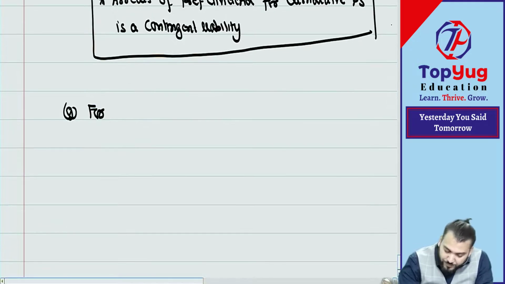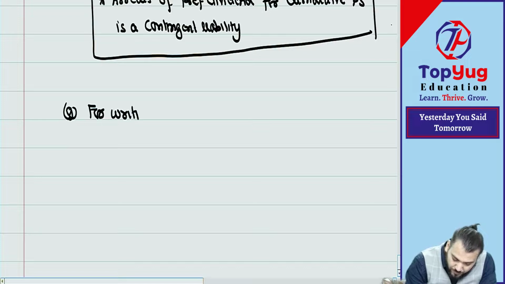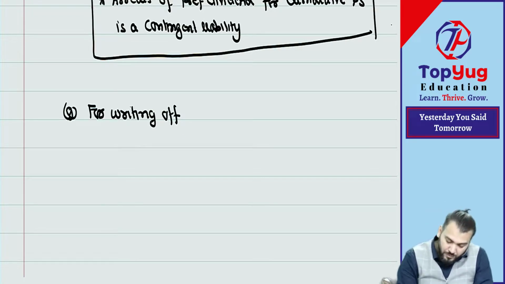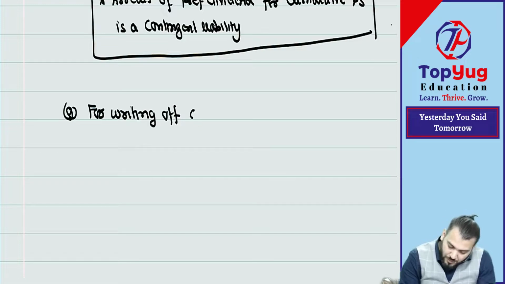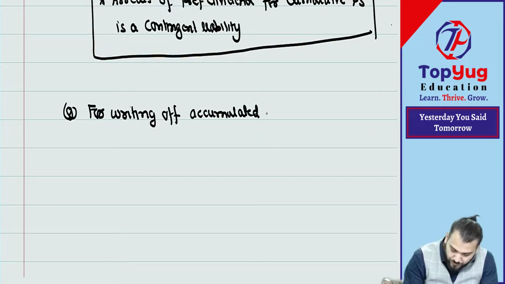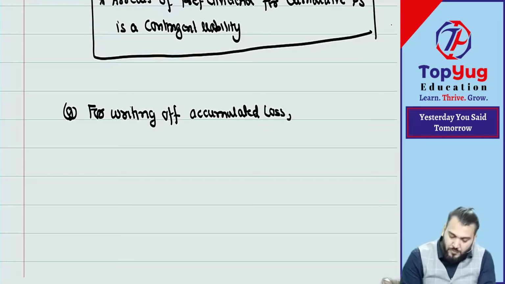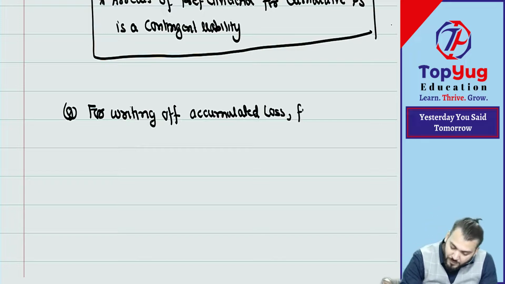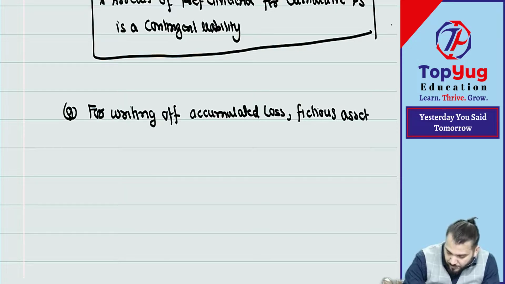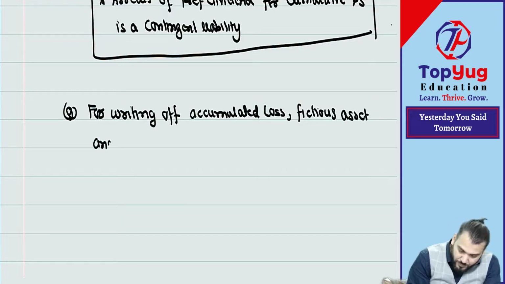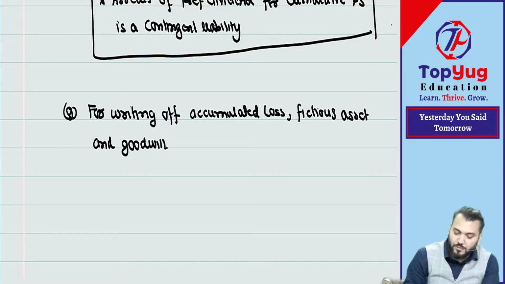Then point number G. For writing off accumulated losses, fictitious assets and goodwill.